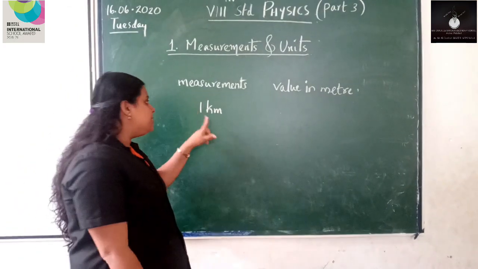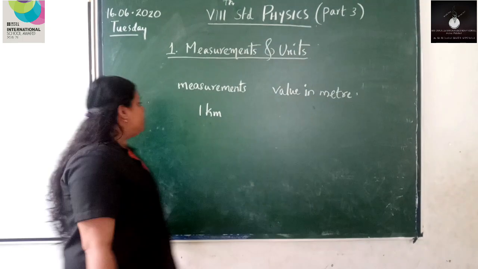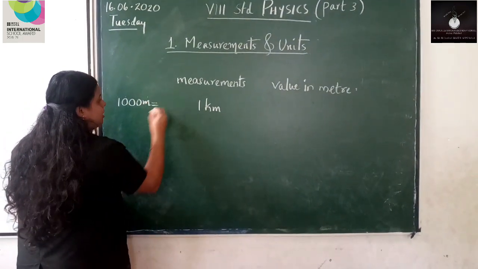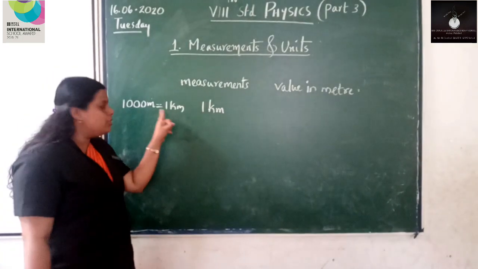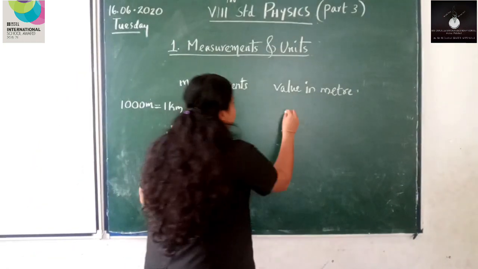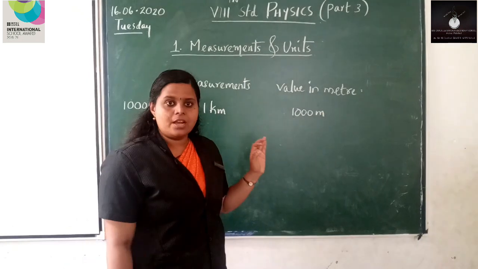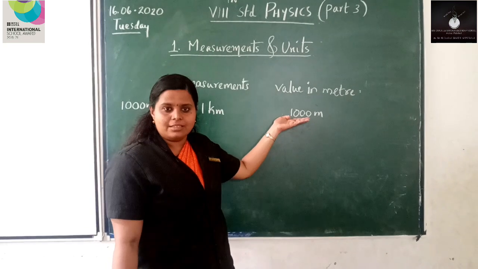First we have 1 kilometer. What is its value in meter? Already we know 1000 meters constitute a kilometer. So what is the value of 1 kilometer? 1000 meter. Now one more thing, what is the exponential form of 1000?